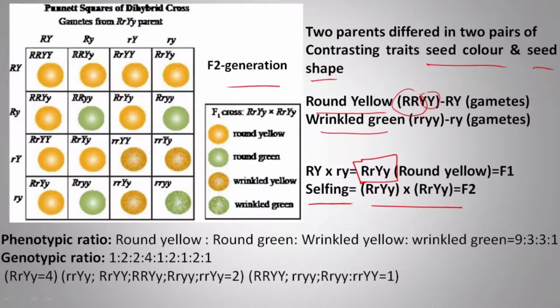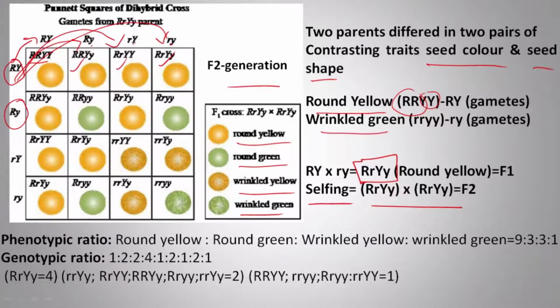How is this done? This is crossed with this, you will get this result. Again with this, you will get this result. In the same way, capital R, small y will cross with this one, this one, this one, this one. In the same way, all the genotypes will be obtained. And he did that. He has given different colors for different characters. Suppose for round yellow, round green, wrinkled yellow, and wrinkled green.